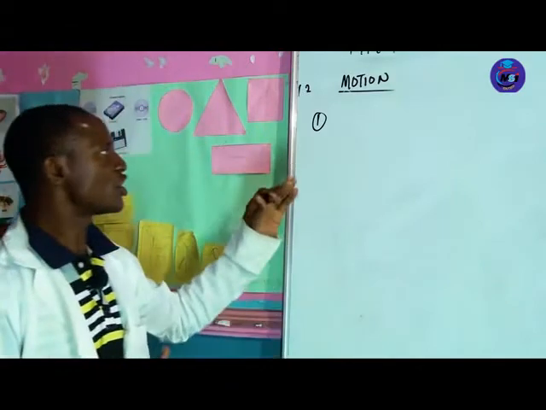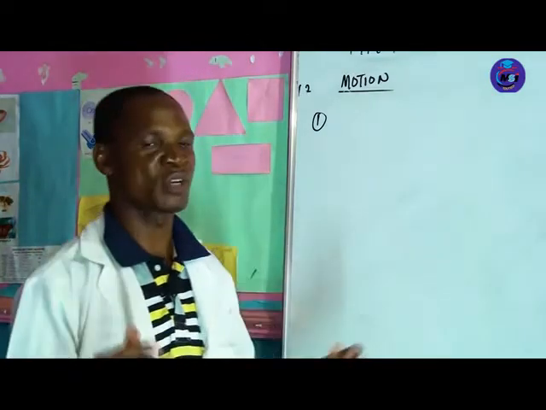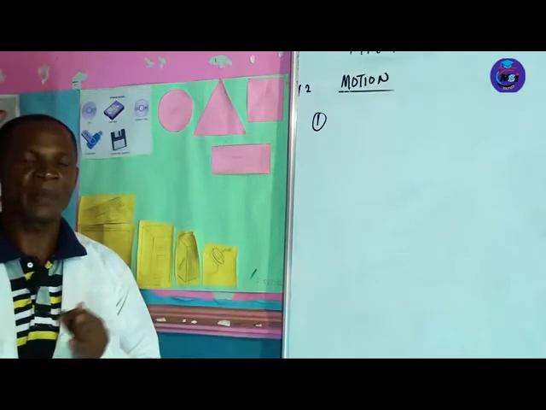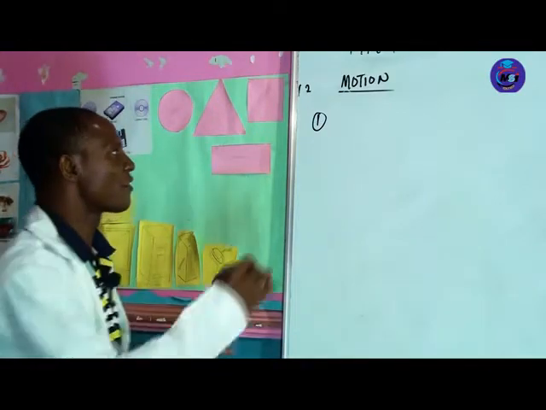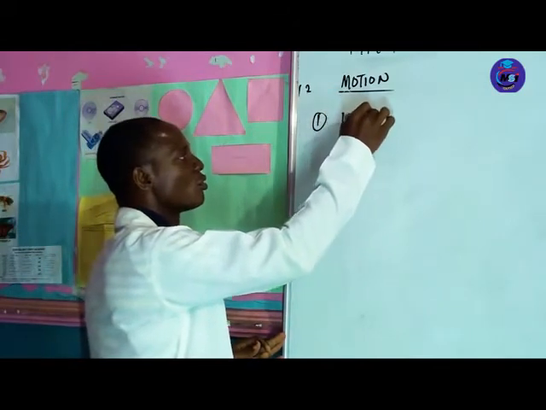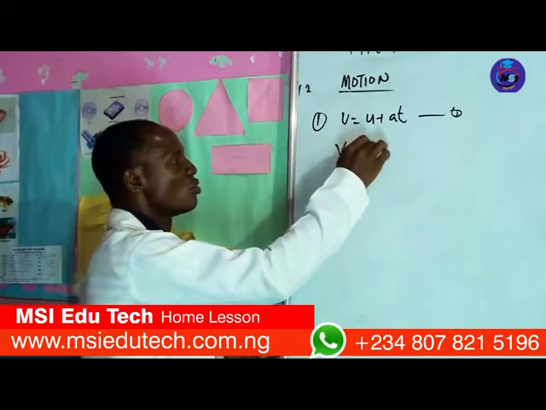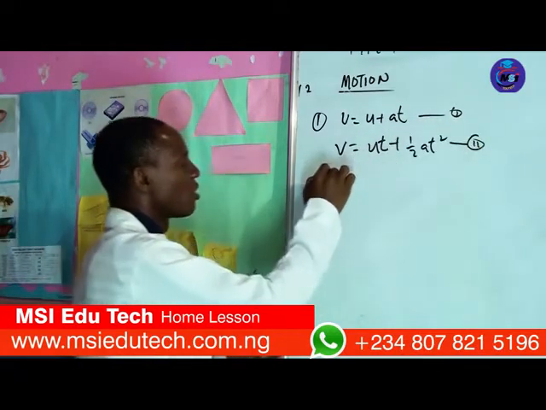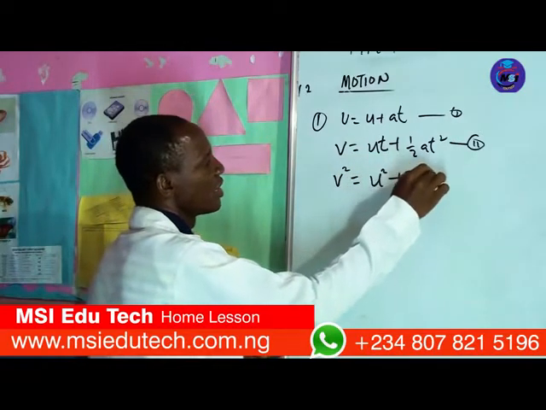So as we now finish the introduction of the different types of motion, we can now play around with the equations of motion. That will take you to how to determine a particular quantity or parameter in the equation. For example, we have the three linear equations. We have V equals U plus AT. That's the first equation of motion. We have S equals UT plus half AT squared. That's the second equation. We have V squared equals U squared plus 2AS.